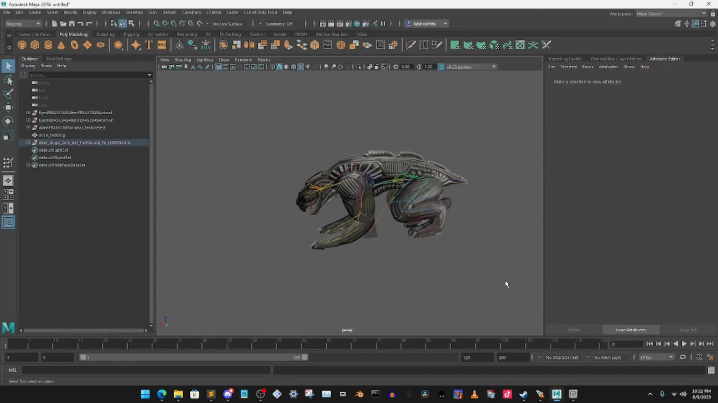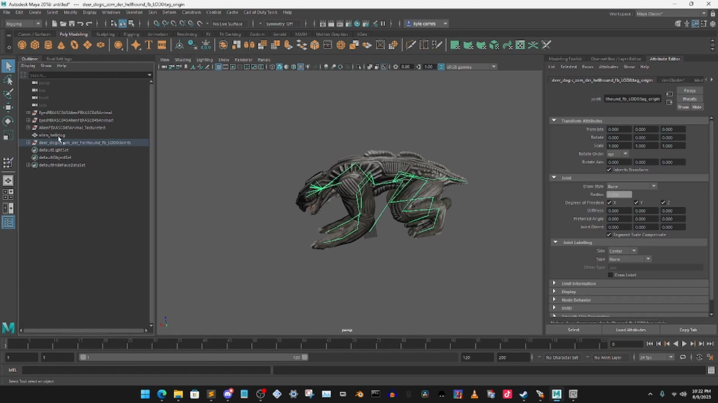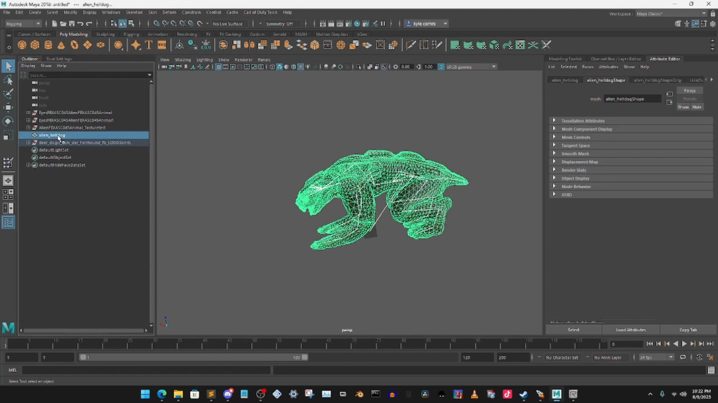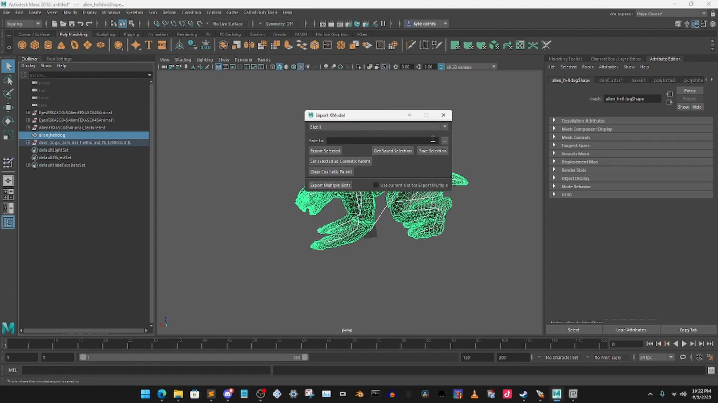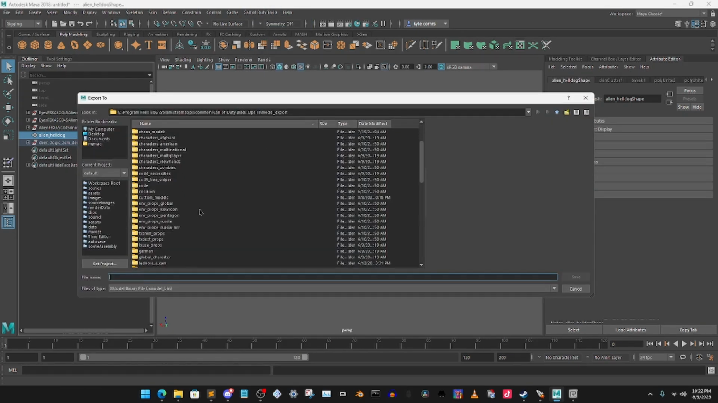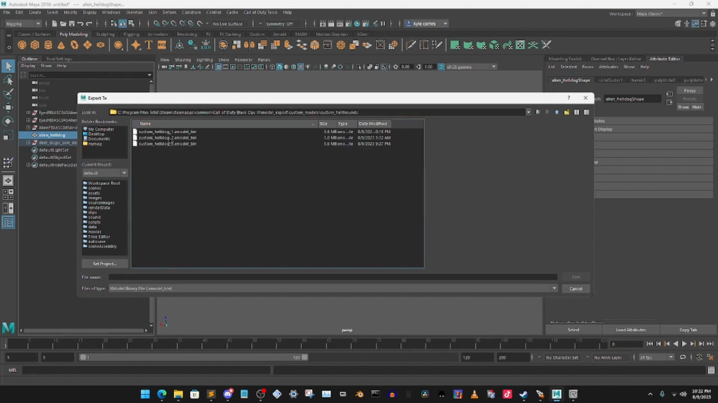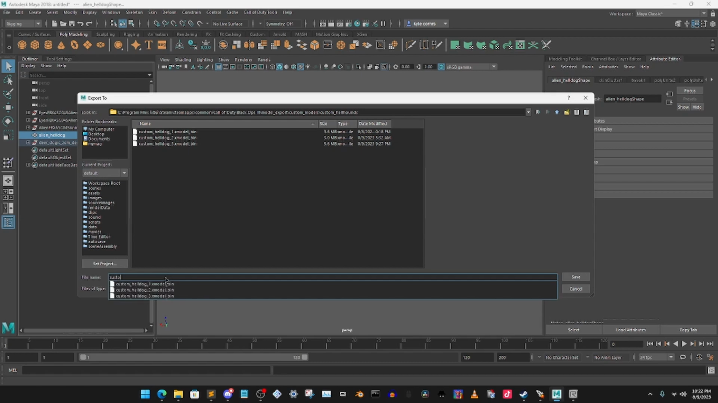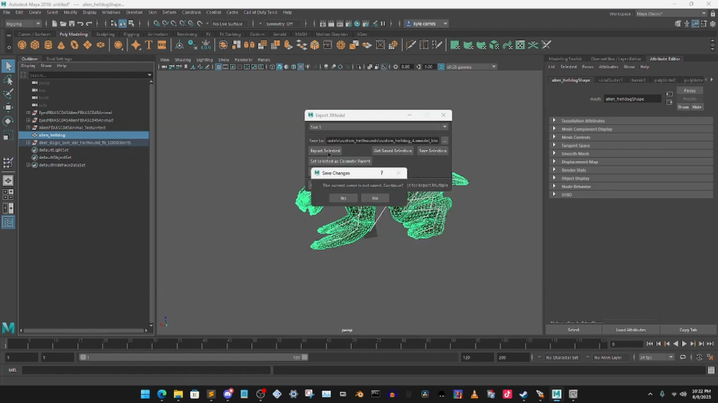Now we can go ahead and highlight your bones. Control left click your model, select Hurricane, Call of Duty tools, export model, and then you want to click on the three dots and pick where you want to put your model. And as you can see, I've done 3 custom dogs so far. So this is my custom underscore hell dog underscore 4. Then click select, export, yes.